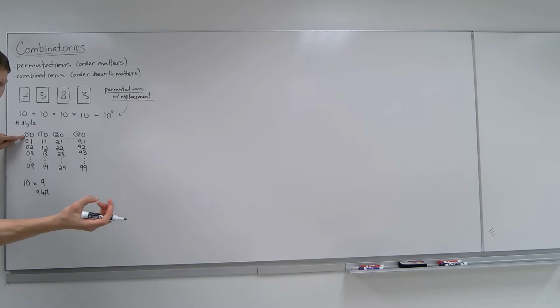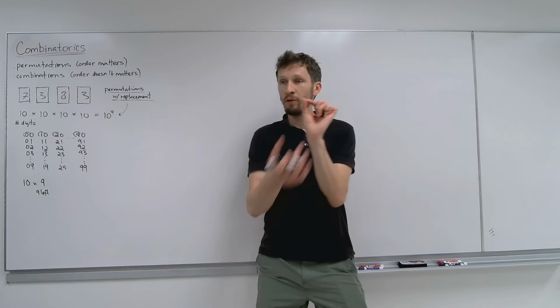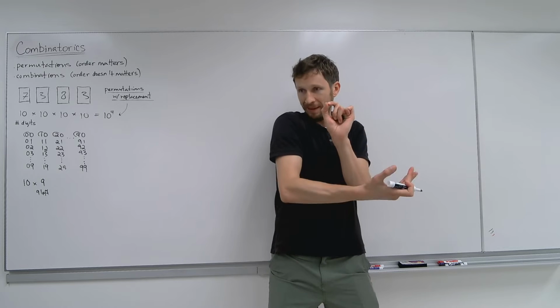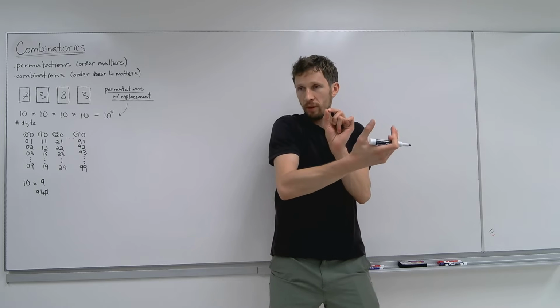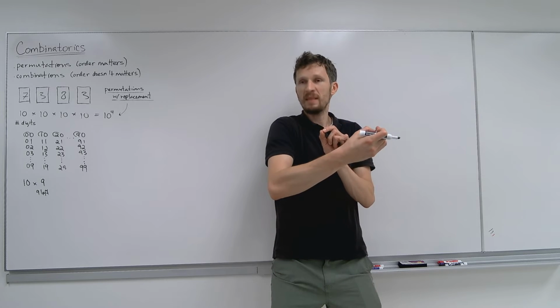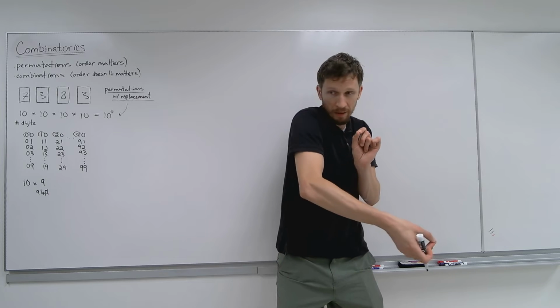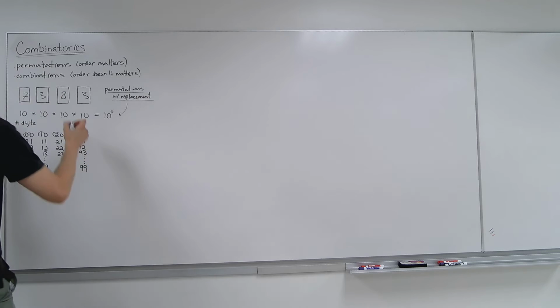I cannot do any more 0, right? Now let's say I do 0 and 1. Then I only have 2 through 9, so 8 left. And then let's say I choose a 0, 1, and maybe a 4. Then I only have 7 left. I have 2, 3, and then 5, 6, 7, 8, 9 left. So there would be 7 left. That's the idea.